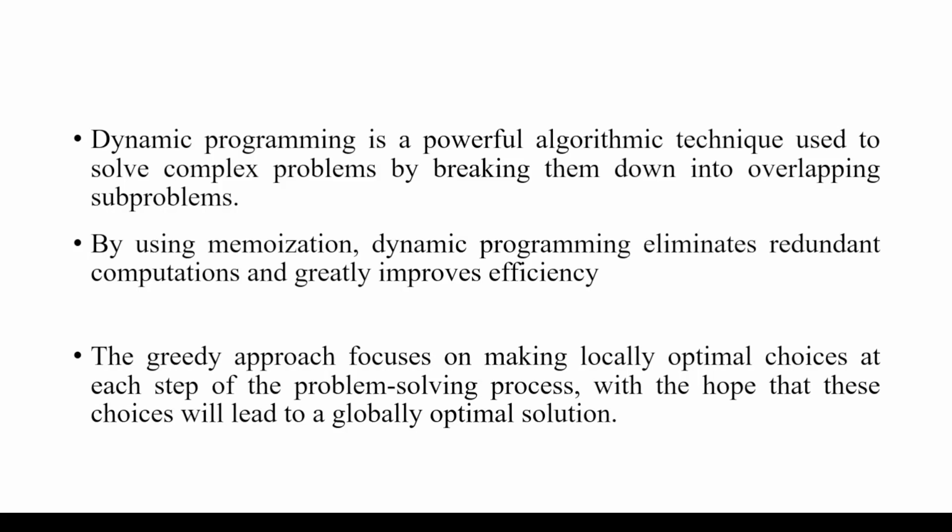Whereas dynamic programming doesn't take decisions like this. What dynamic programming does is it will traverse all the paths and then choose the optimal path which will give the optimal solution. So dynamic programming is based on the principle that it will divide the problem into a series of overlapping subproblems. The solutions of subproblems are combined, like divide and conquer which we have learned earlier. And it has two features: optimal substructure and overlapping subproblems.